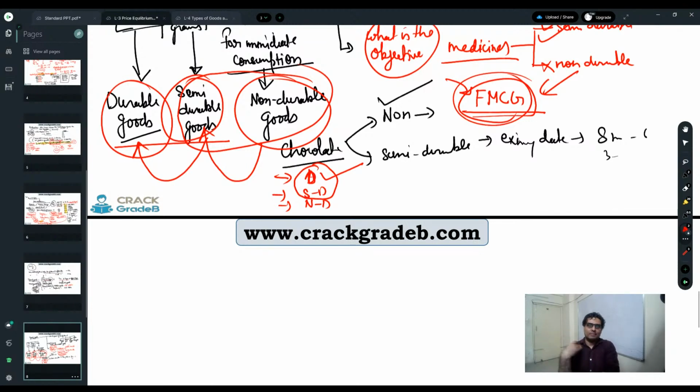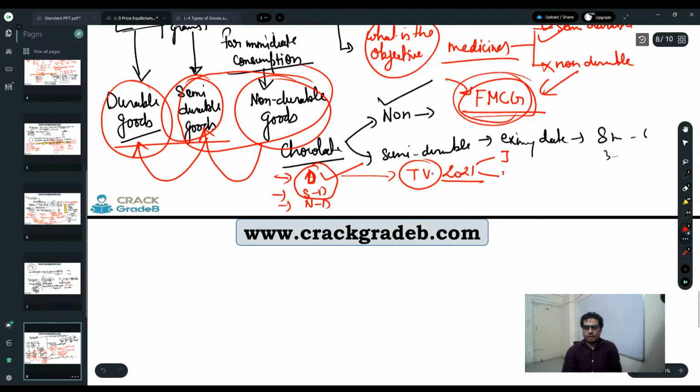Sometimes you have seen that every time they come with a big sale. Flipkart and Amazon, they will come with a big sale, right? How do they come for the big sale? The point is, if a TV is manufactured in 2021, the manufacture date is January or the manufacture date is December.